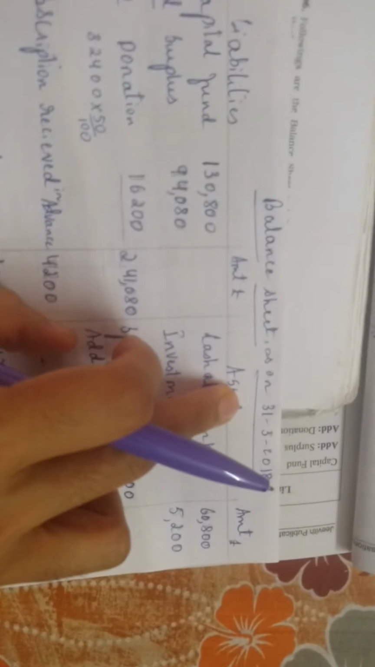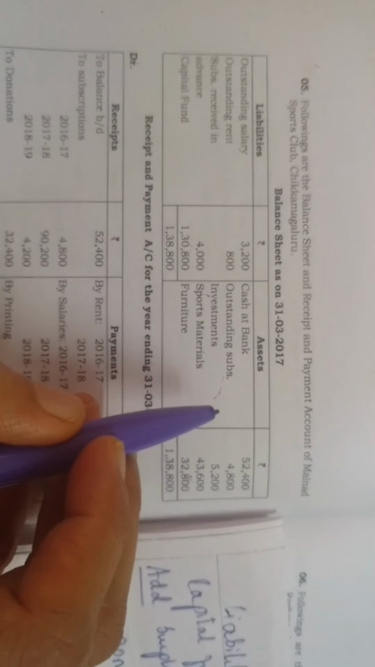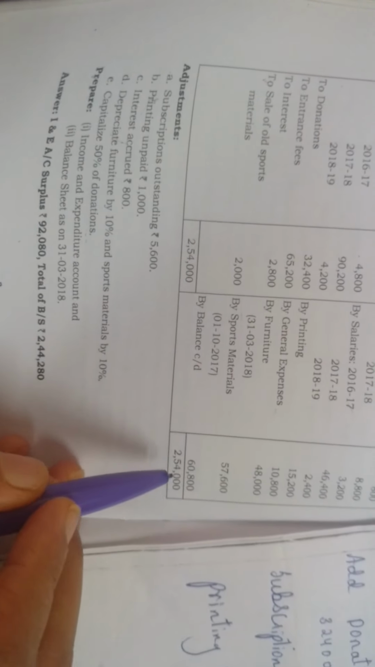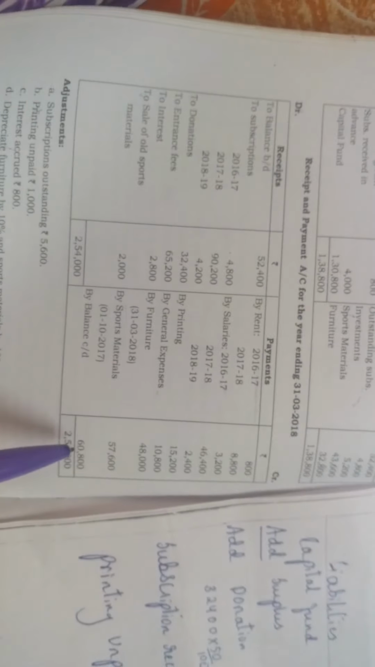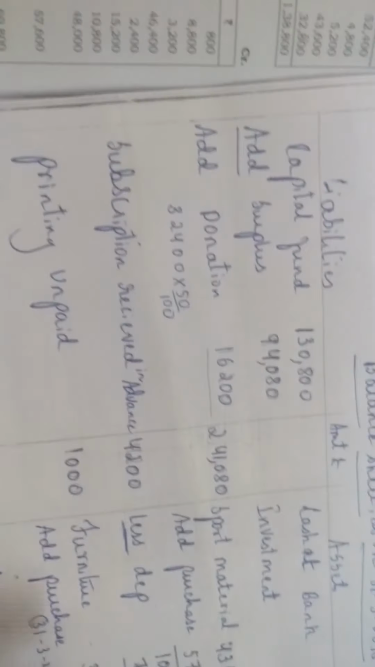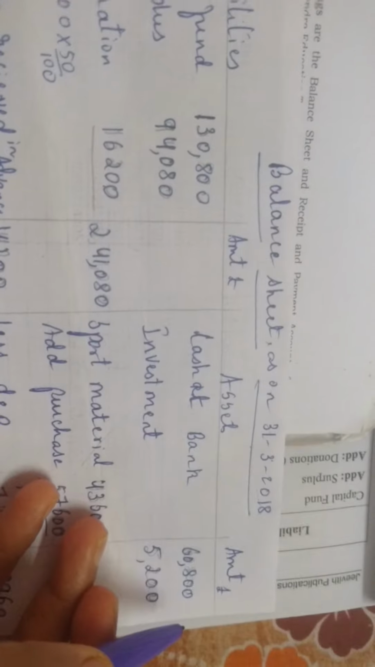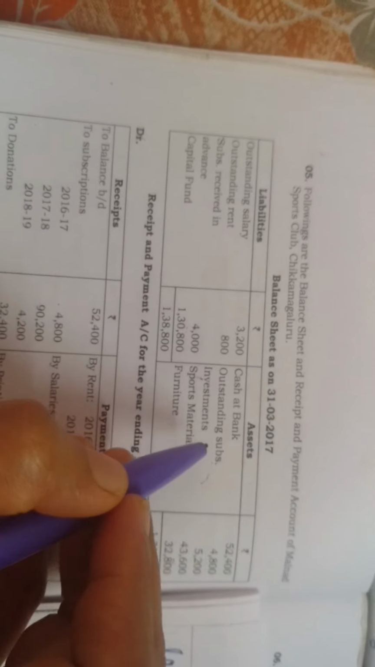Now we will write the assets. To write the assets, remember students, once again you will see your balance sheet. What is the first heading? Cash at bank. First heading, right? Check the question. Same thing, but you will not write this 52,400. You will write the amount carried down, 60,800. Always this amount you write from your receipts and payments. So I have written cash at bank 60,800.